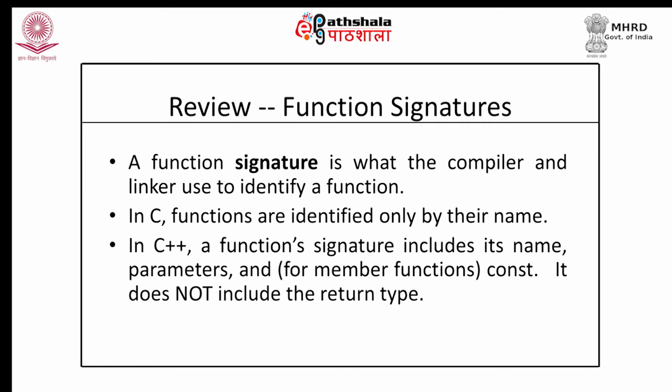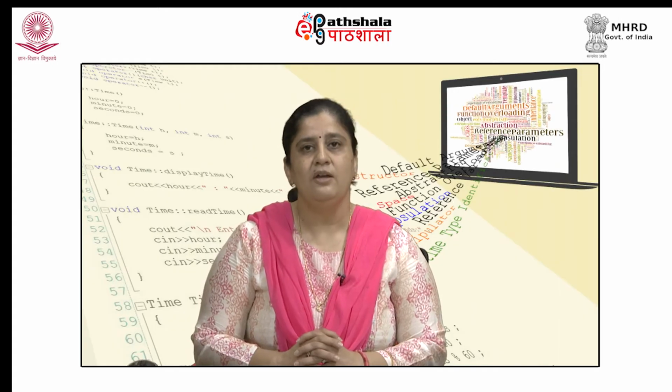A function signature is what the compiler and the linker use to identify a function. In C the functions are identified only by their names, but in C++ a function's signature includes its name, parameters, and if we are qualifying the function with const, what we discussed in the previous module, even that qualification is used to identify the function.